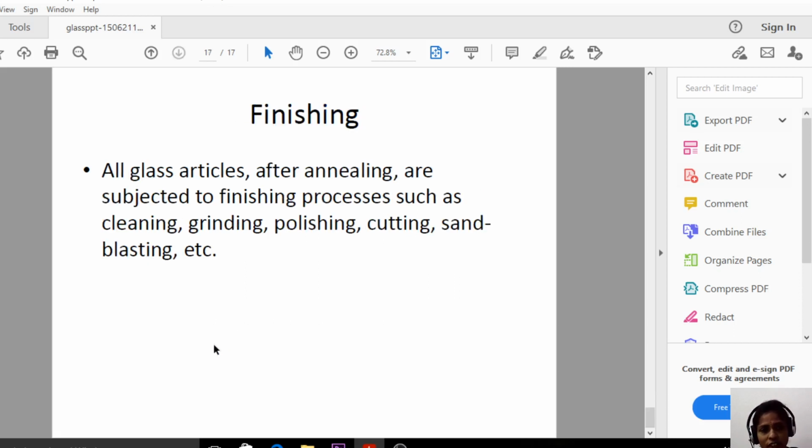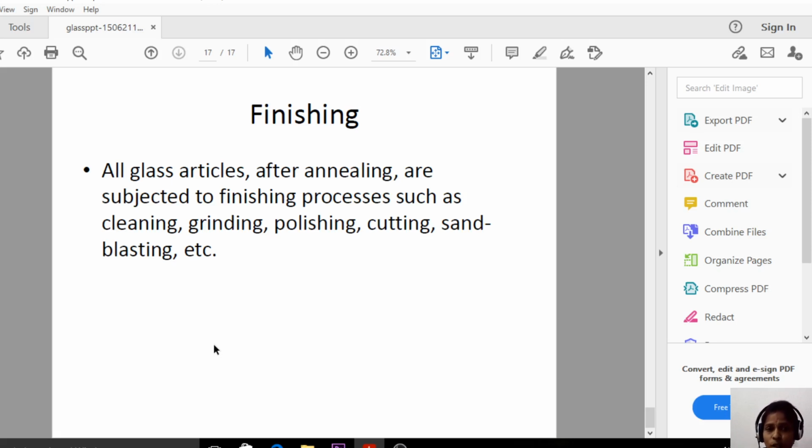And the last step is the finishing. All glass articles after annealing are subjected to finishing processes such as cleaning, grinding, polishing, cutting and sandblasting. So if any dust is present on the surface of the glass, we clean it, or we do polishing to get a nice color and nice appearance. And if we get any extra, we cut it. That is the finishing process.